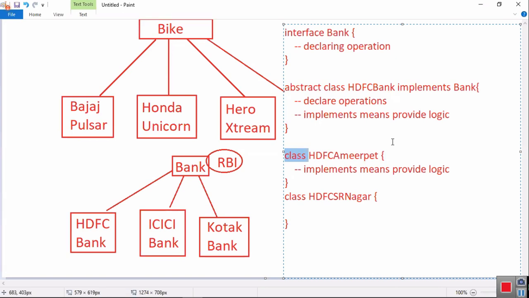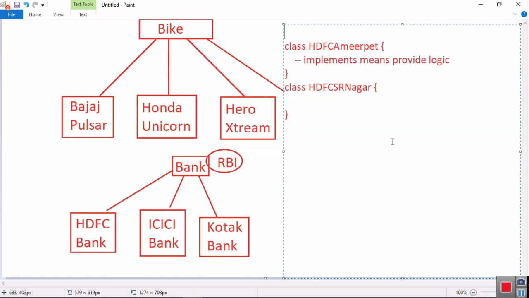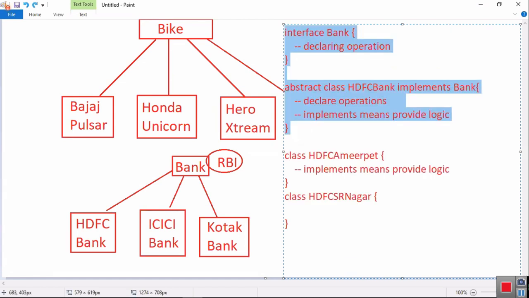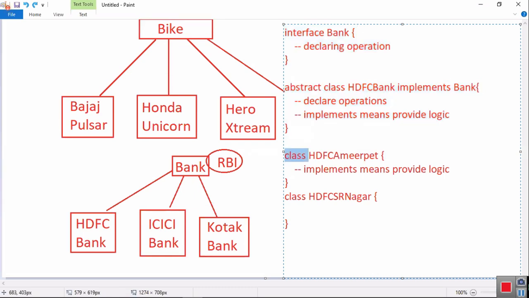What we call a concrete class. If you don't use these two, interface and abstract classes, then we simply say class. But whenever you are using a class in combination with interface and abstract classes, then we will call it a concrete class. So tell me, how many types of classes? Number 1, interface; number 2, abstract class; number 3, concrete class.